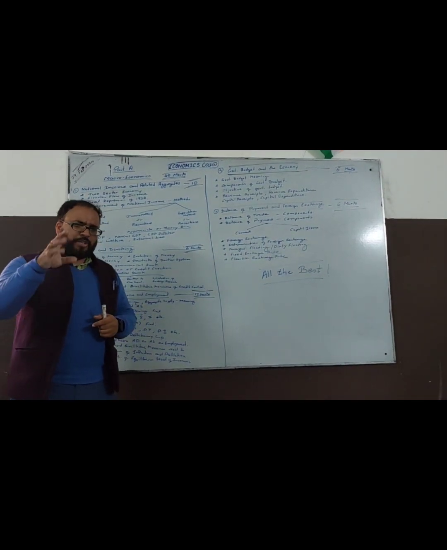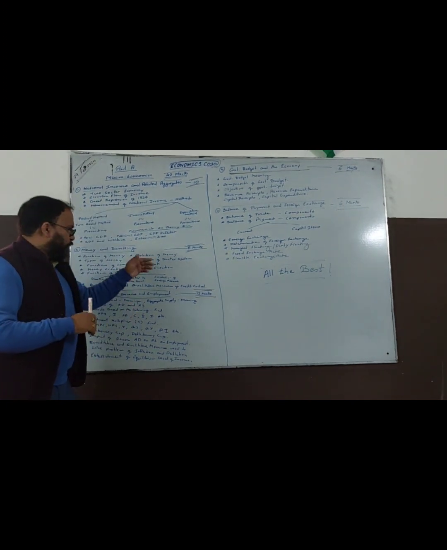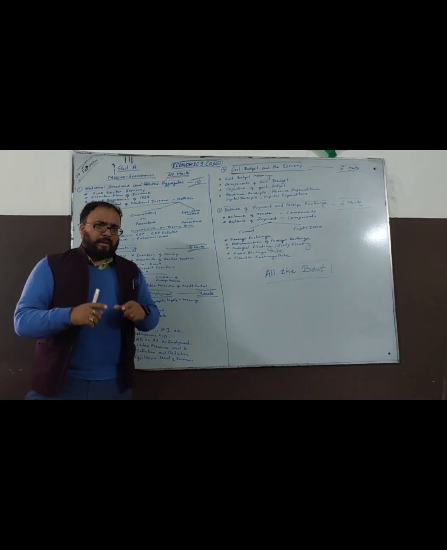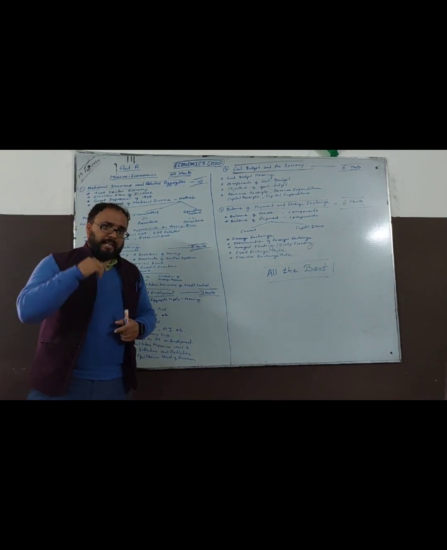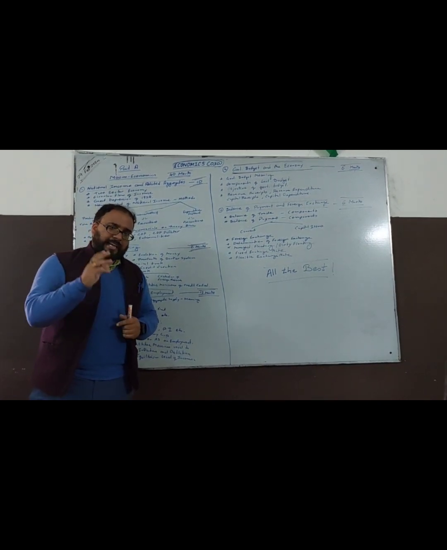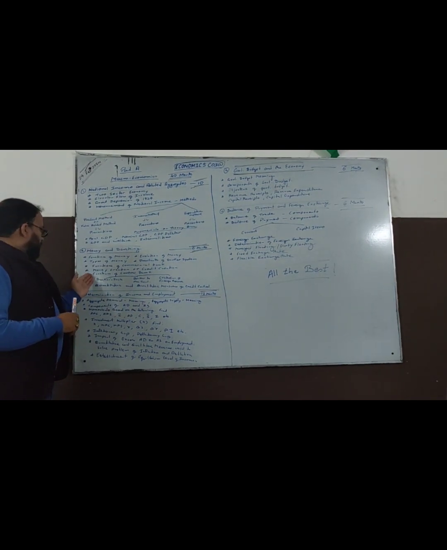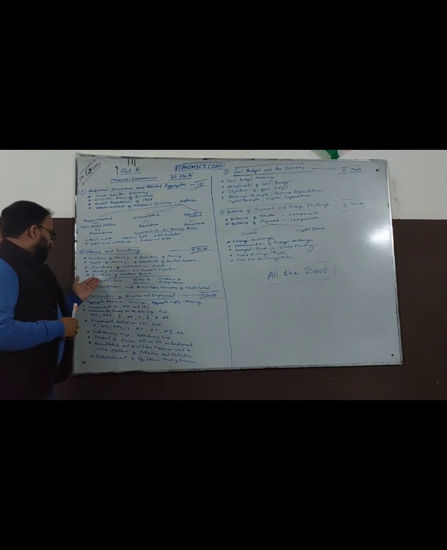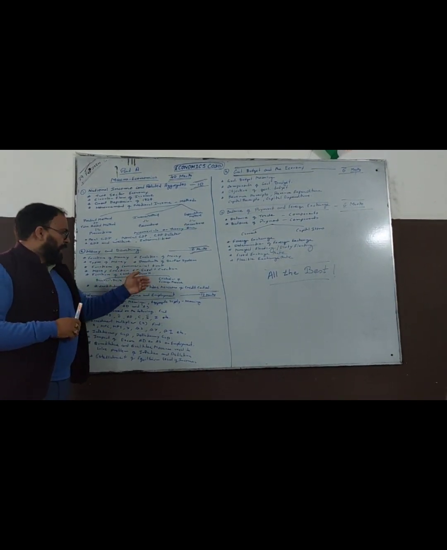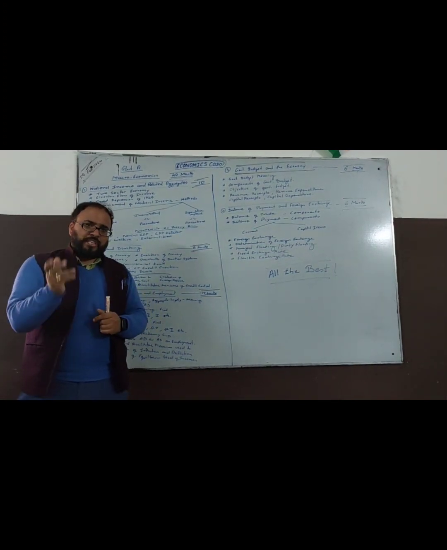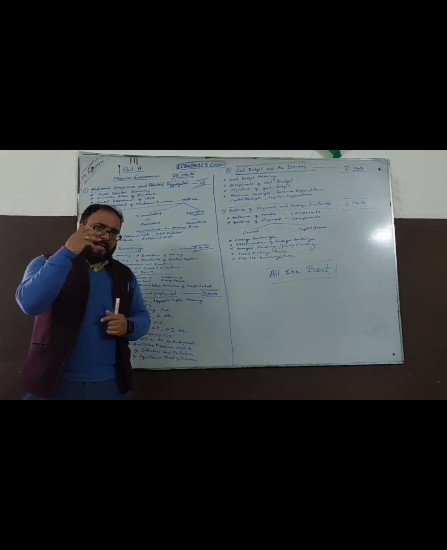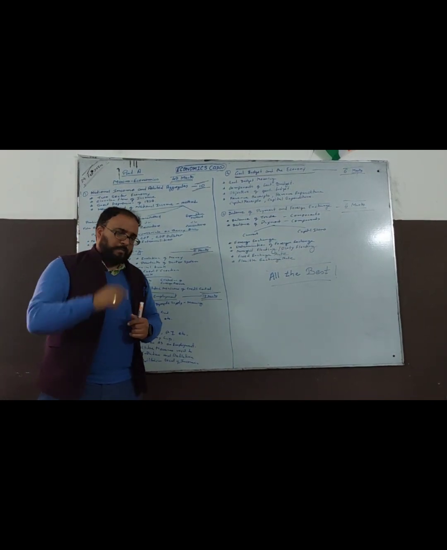In fact, a question is asked from the credit creation process. A chart was prepared for you in which it was demonstrated how the money creation or credit creation process takes place. Then functions of the central bank: bankers' bank, banker to the government, custodian of foreign reserves, monopoly of note issue. These are the independent functions. These independent functions can also be asked to you from this chapter.